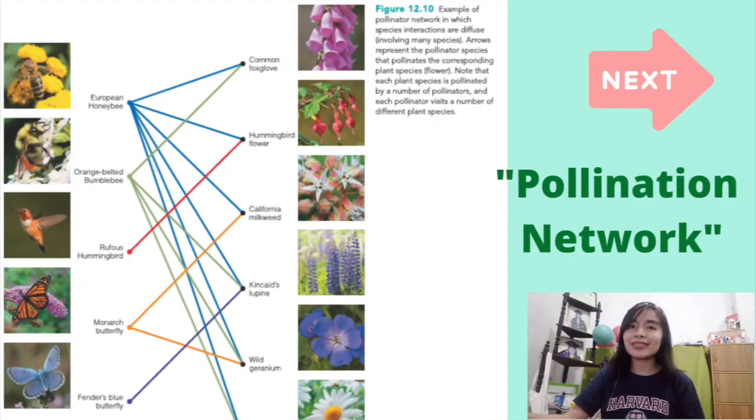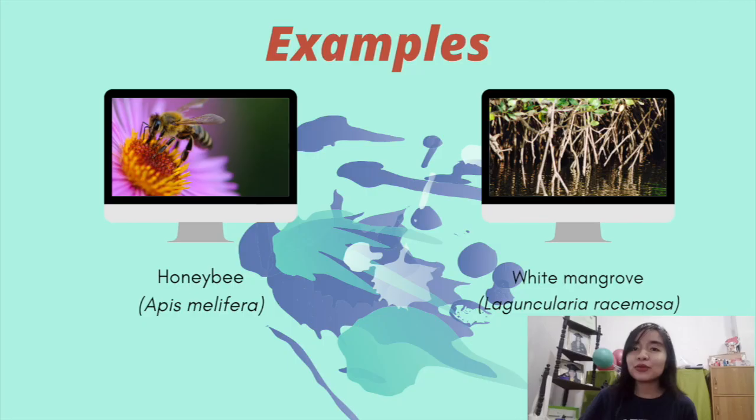As you can see in the slide, it is the pollination network. Most plants are pollinated by multiple animal species like butterflies, and each animal species pollinates multiple plant species as well. Two great examples are honeybees and white mangrove. Honeybees visit multiple flowers, while white mangrove is visited by different insect species. So it forms a diffuse association.